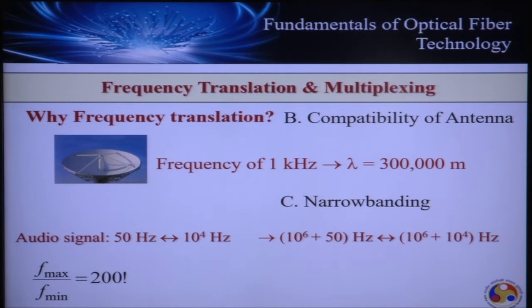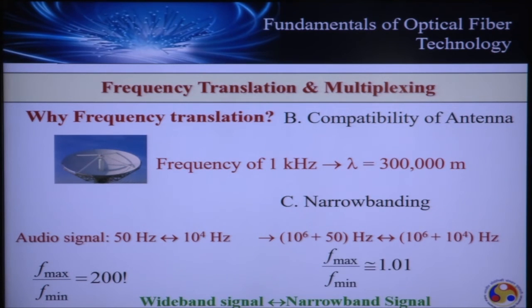Now let's think what will happen if we translate this band limited audio signal to a higher frequency range. Let's say we translate it from 50 Hz to a range near 10^6 Hz. That means the lower edge of the band limited signal goes to 10^6 plus 50 Hz, and the upper edge goes to 10^6 plus 10^4 Hz. Now let's find the ratio of the highest frequency to the lowest frequency in this new translated signal. It comes out to be 1.01,